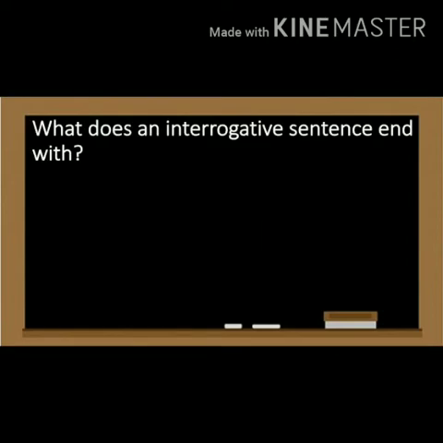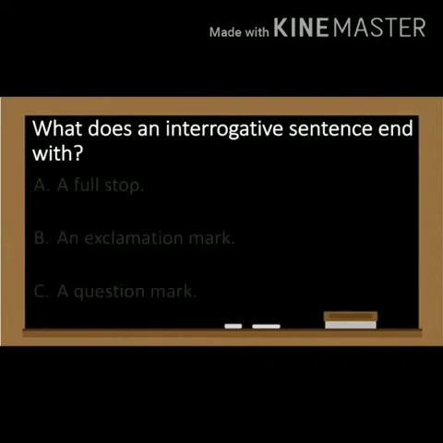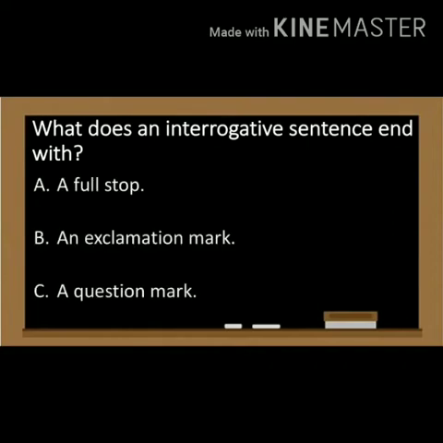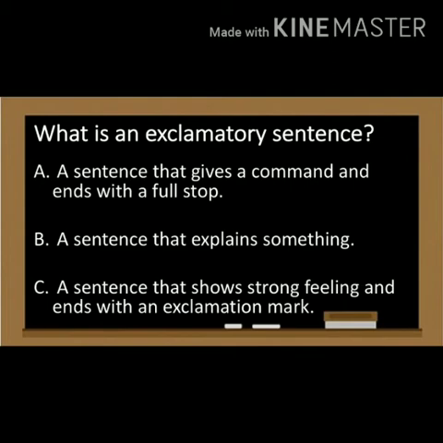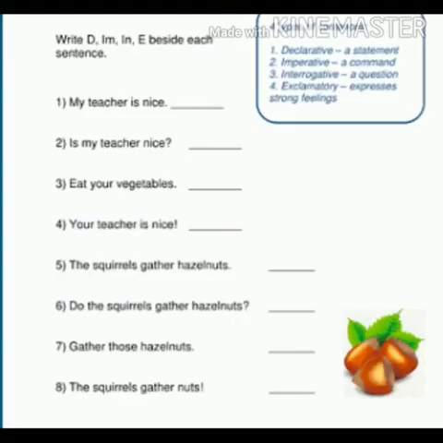Next. What does an interrogative sentence end with? What is the answer, children? Yes. Very good. A question mark. Next. What is an exclamatory sentence? Yes, come on, children. What is exclamatory sentence? A sentence that shows strong feeling and ends with an exclamation mark. You got the answer, children? Very good. One more activity, children.